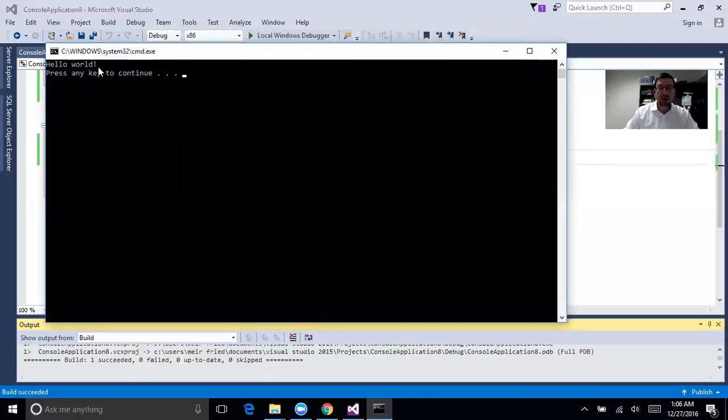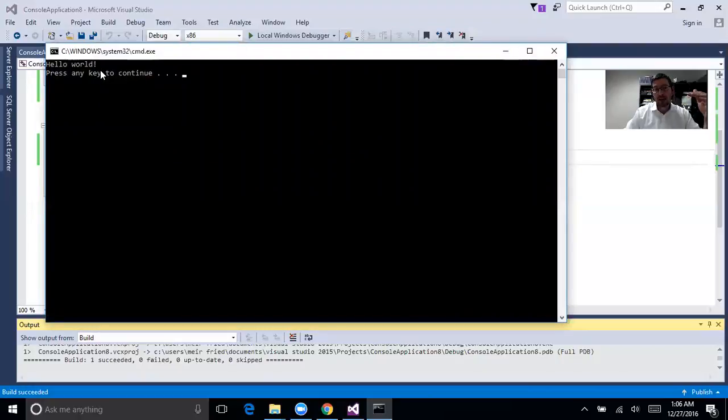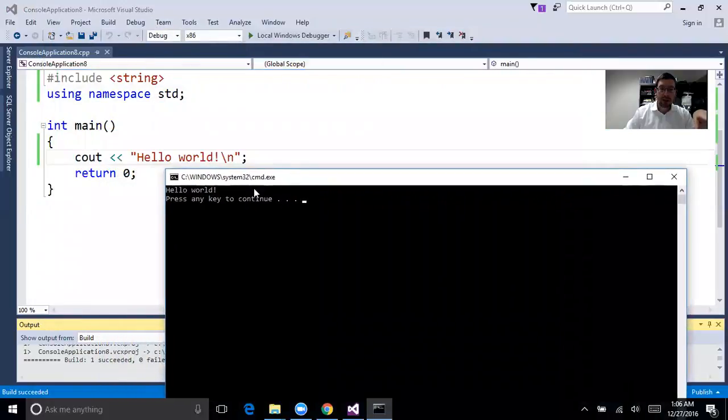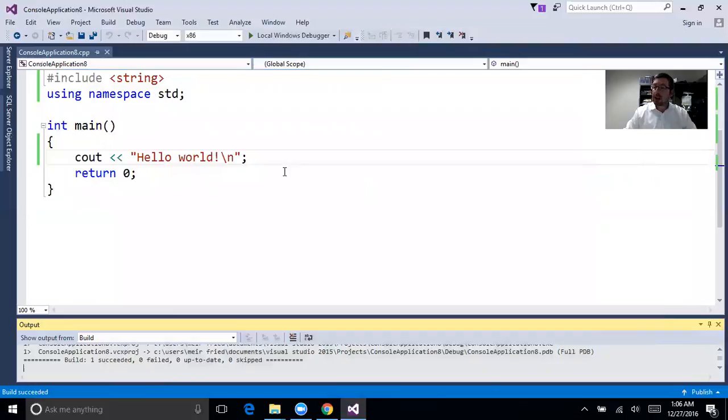It says hello world with a \n means just go to the next line. So you can see from my code over here what's the difference. It says hello world in one line, and then it says \n, which means just go to the next line. So anything else is going to be afterwards. So okay, that's our hello world program, and that's what you need to know first.